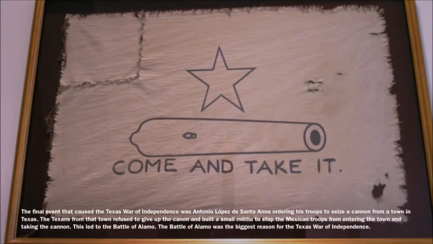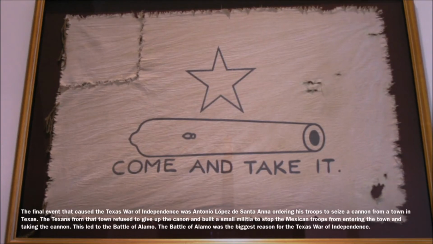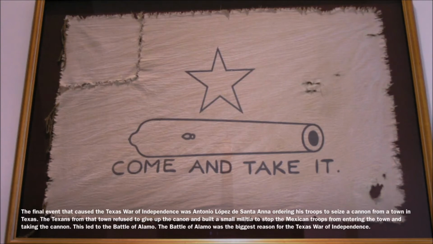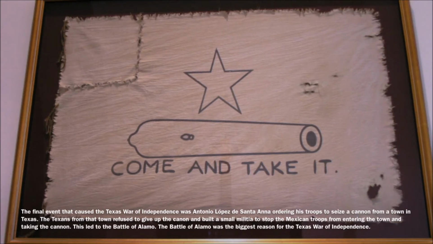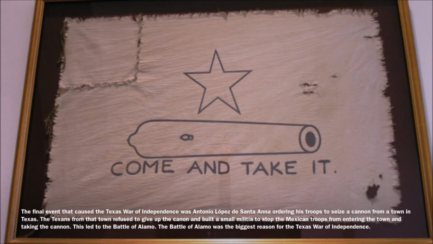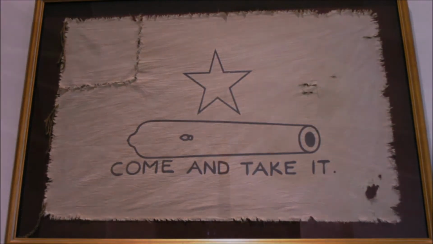The final event that caused the Texas War of Independence was Antonio Lopez de Santa Anna ordering the troops to seize a cannon from a town in Texas. The Texans from that town refused to give up the cannon and built a small militia to stop Mexican troops from entering the town and taking the cannon. This led to the Battle of the Alamo. The Battle of the Alamo was the biggest reason for the Texas War of Independence.